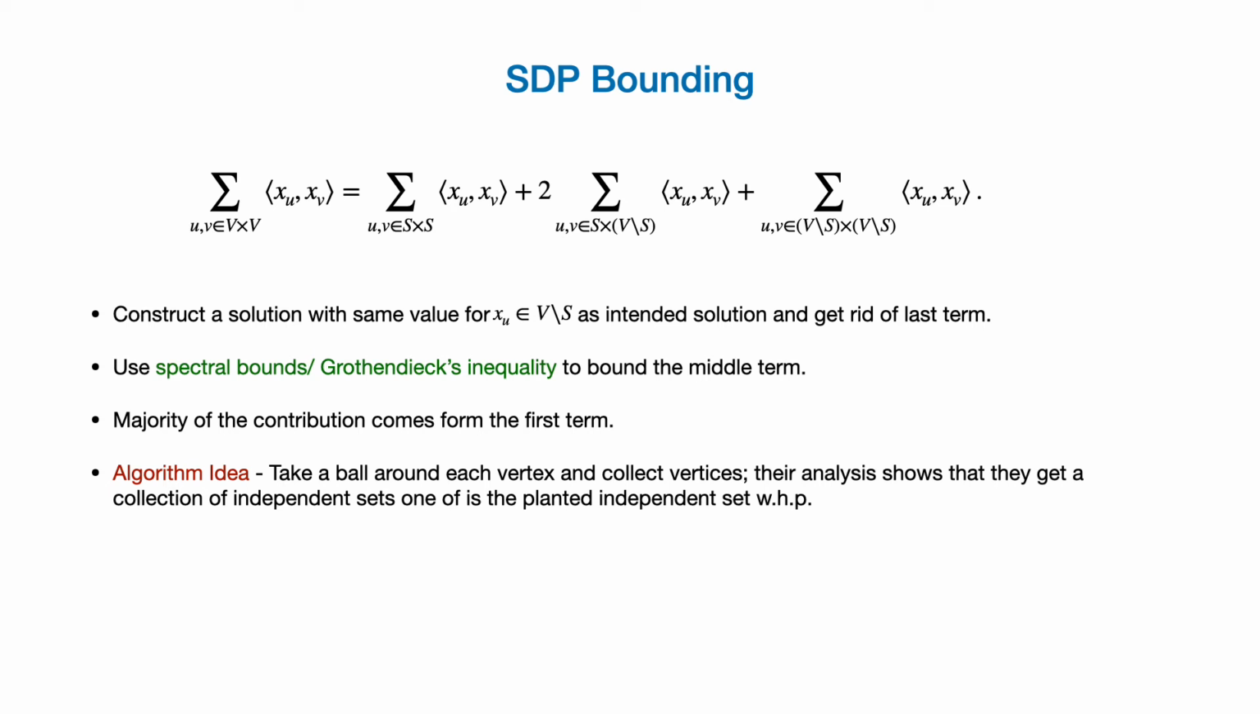Recall that the only randomness in the model was between S and V minus S, and that can be bounded using spectral bounds for random matrices and the Grothendieck inequality. The third part uses their cleverly constructed intended solution. They relate it to the optimum solution and just get rid of that.